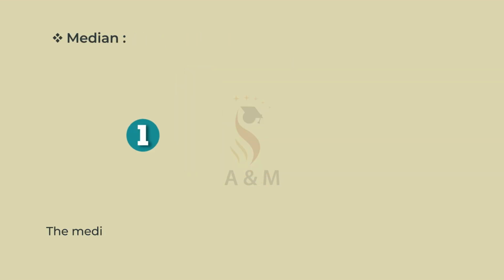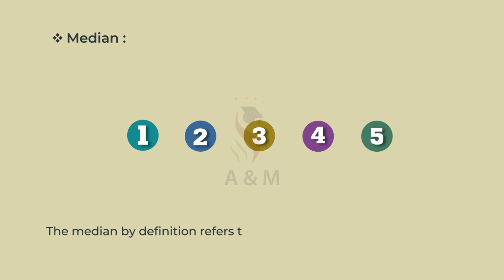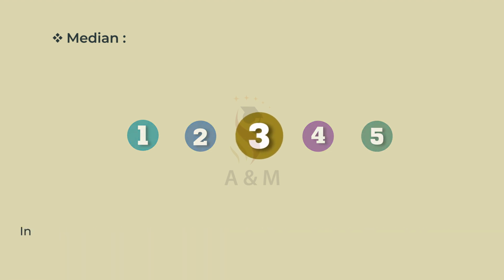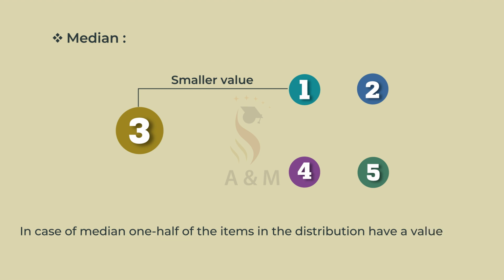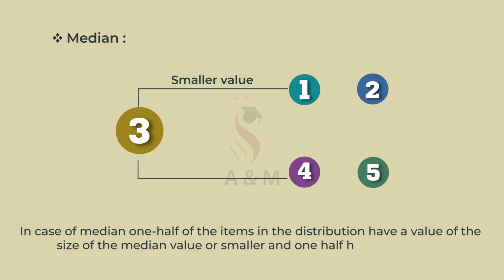Median. The median by definition refers to the middle value in a distribution. In case of median, one half of the items in the distribution have a value of the size of the median value or smaller, and one half have a value the size of the median value or larger.